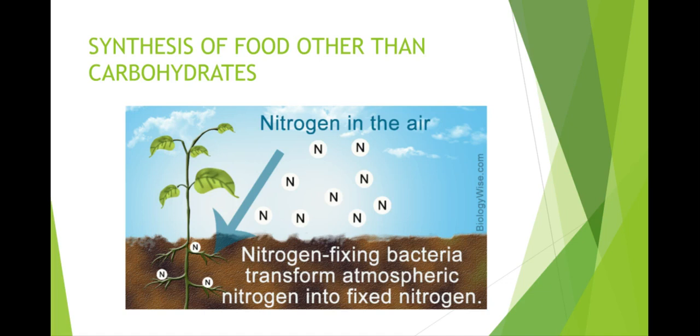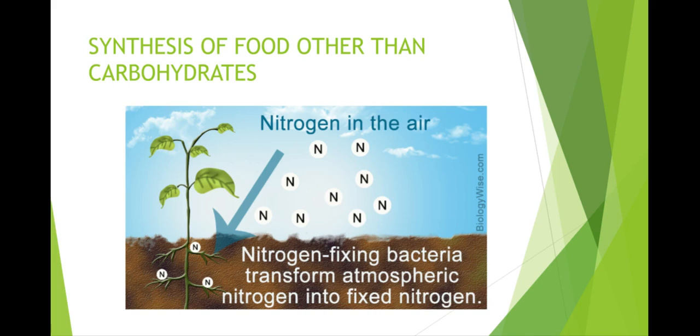Just now we have learnt plants synthesize carbohydrates by the process photosynthesis. Carbohydrates are made of carbon, hydrogen and oxygen. Students, plants need to synthesize proteins and fats also. But proteins and fats are nitrogenous compounds which contain nitrogen. From where do plants get nitrogen?